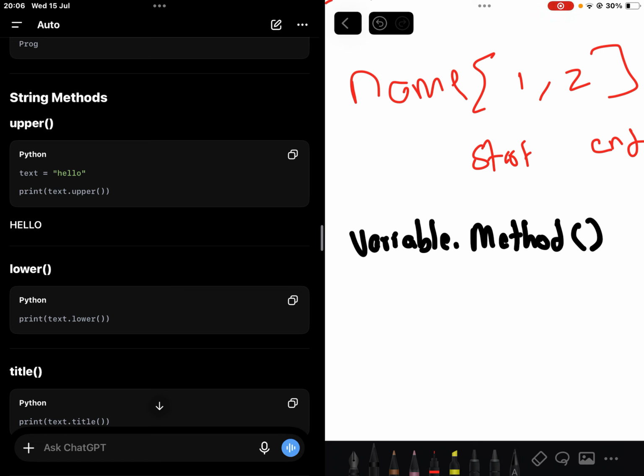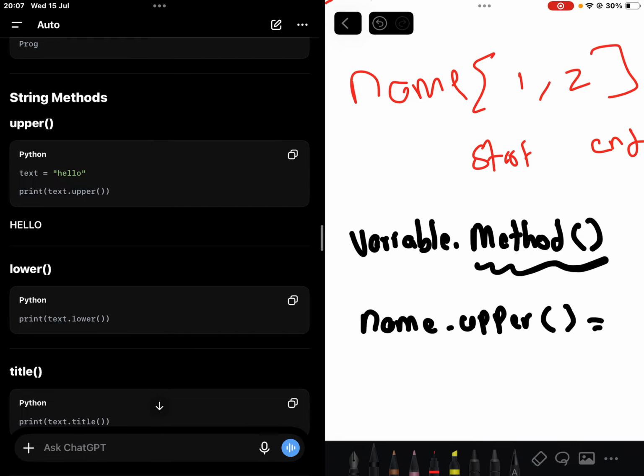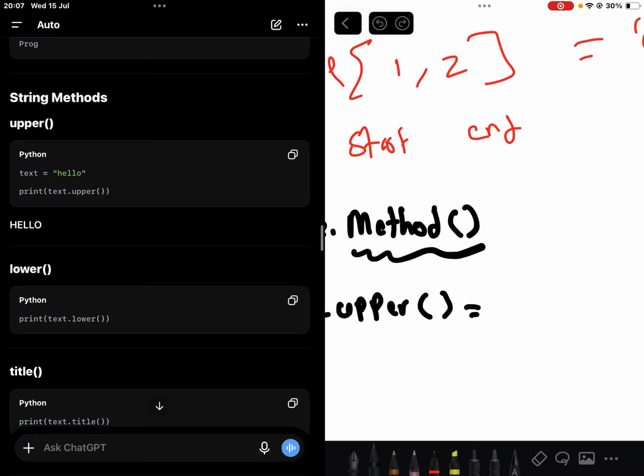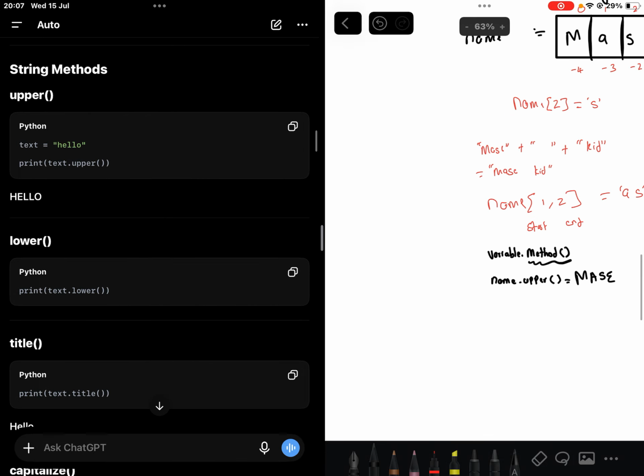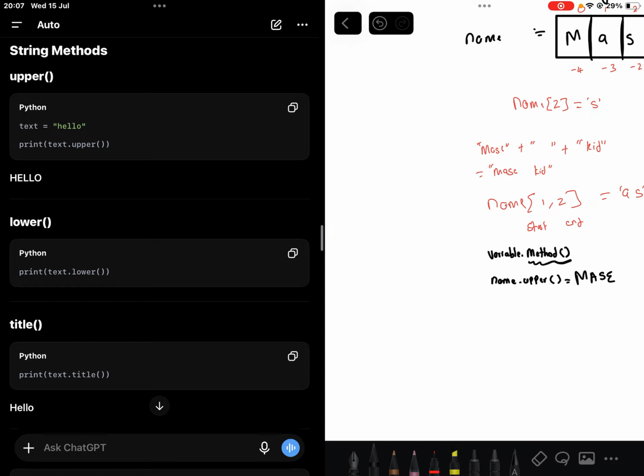But the brackets show you that something is a method. So for example, I say name dot upper, which makes it a capital letter. There are so many methods. Lower takes each and every character and makes it lowercase, not capital. Then title, which you see best in a larger sentence. By title it means it will capitalize each and every first letter.